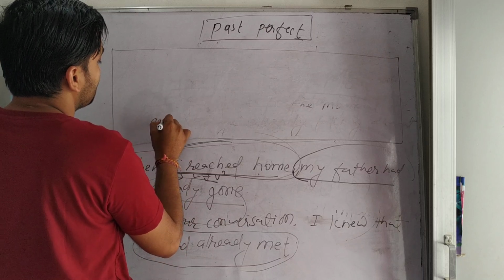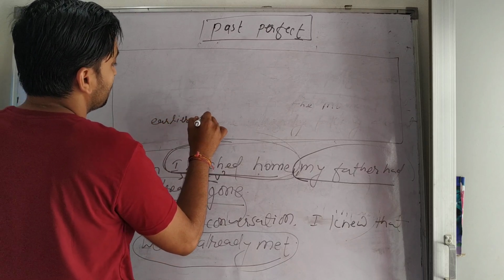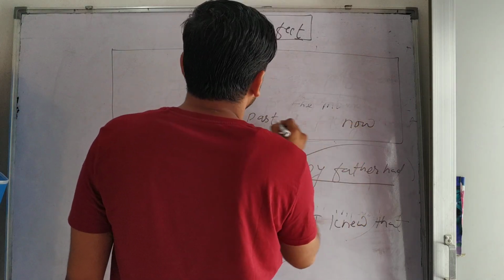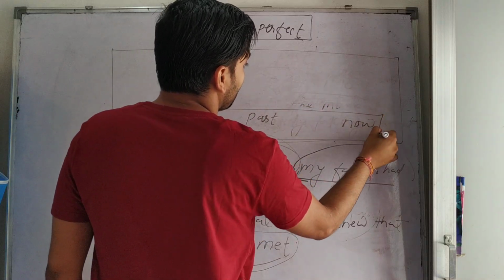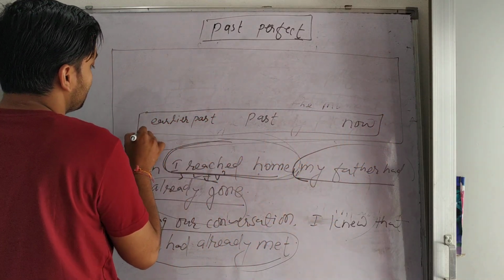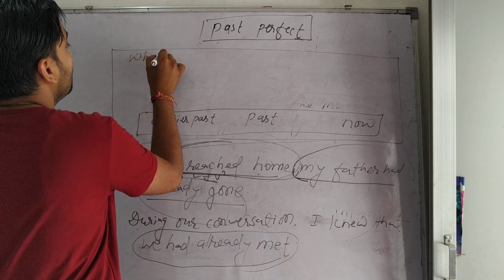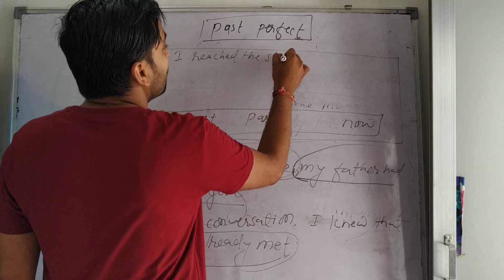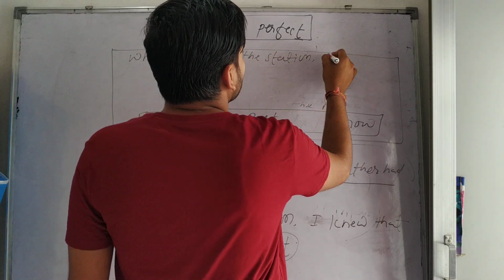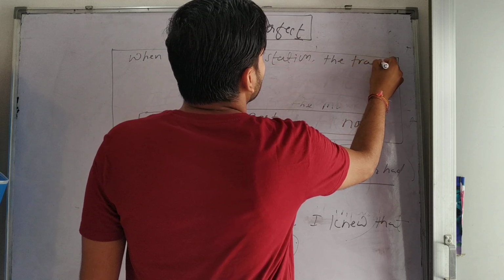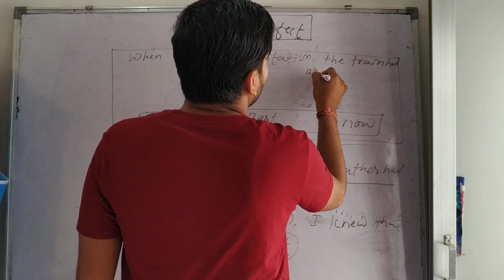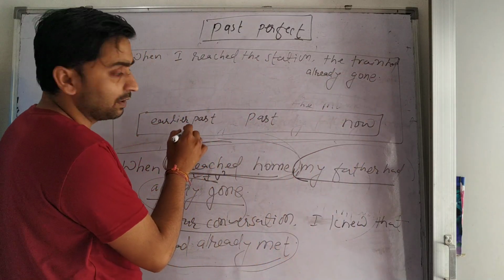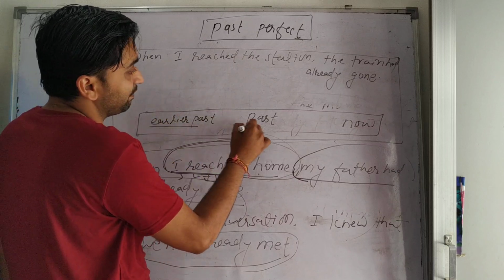One is earlier past, one is past, and the other is present, that is now. And write the examples here. When I reached the station, the train had already gone. So you can understand easily: earlier past, past, and now.